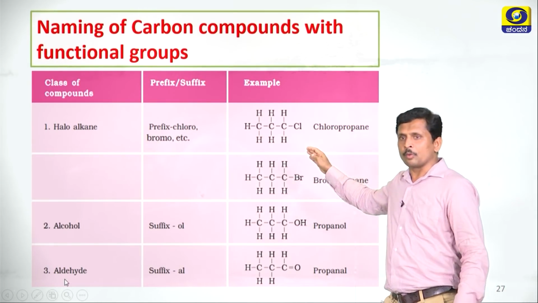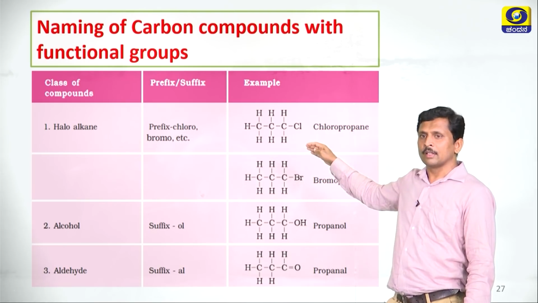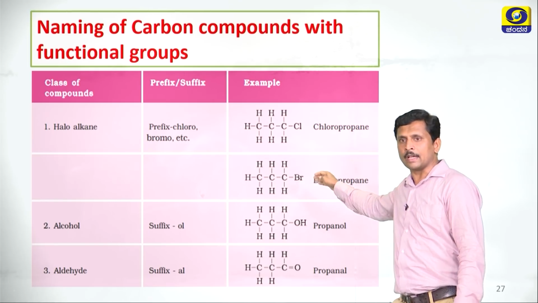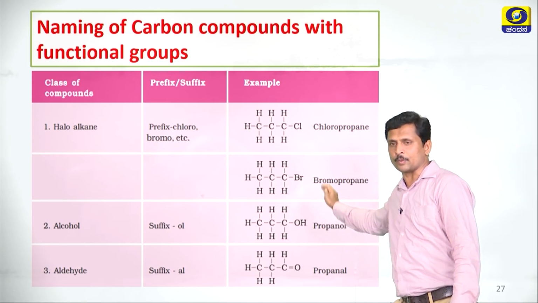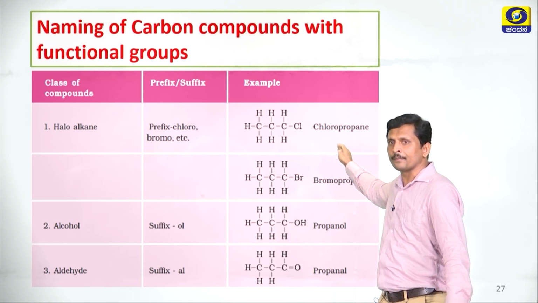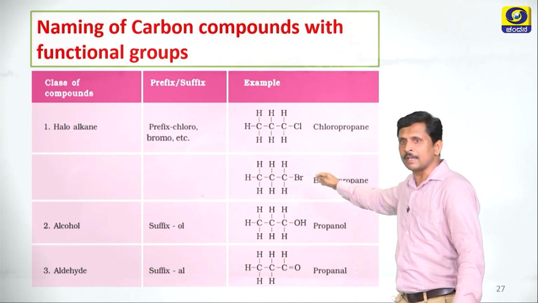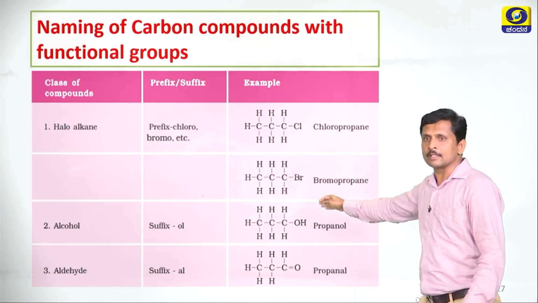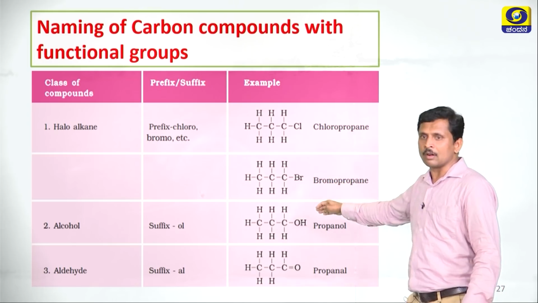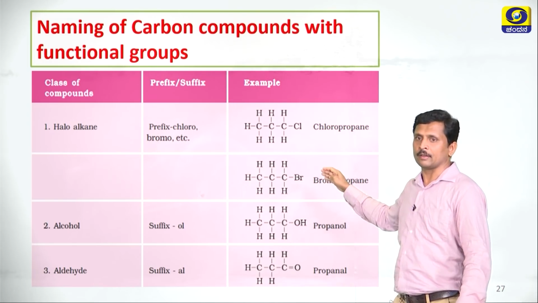Here I will take propane as the basic molecule. Here one hydrogen atom of propane is replaced by chlorine, here bromine, here OH, here CHO. If it is replaced by chlorine, it is called chloropropane. If the hydrogen atom is replaced by bromine, it is called bromopropane. If it is replaced by an alcohol group, it is called propanol. If it is an aldehyde group, it is propanal.